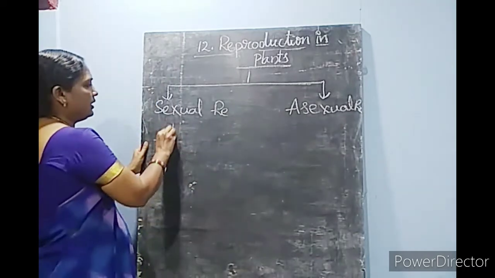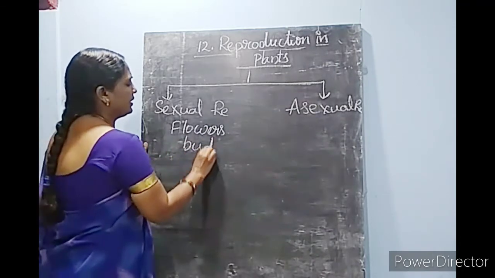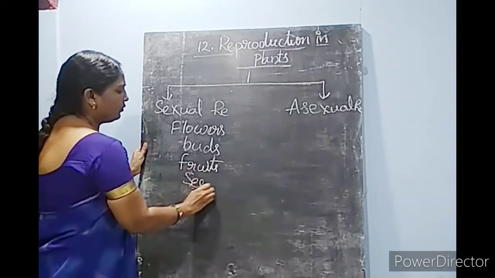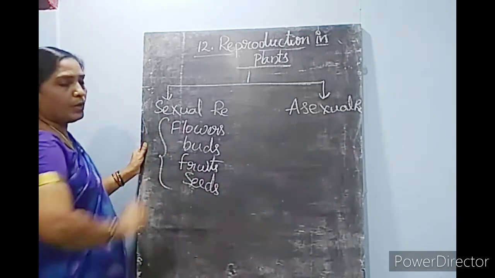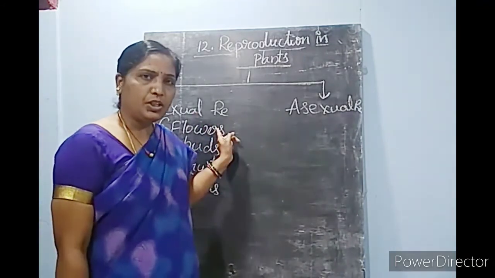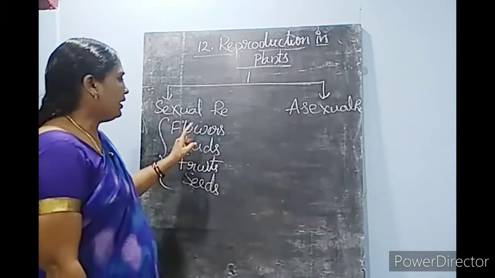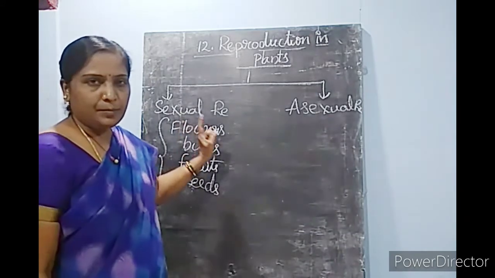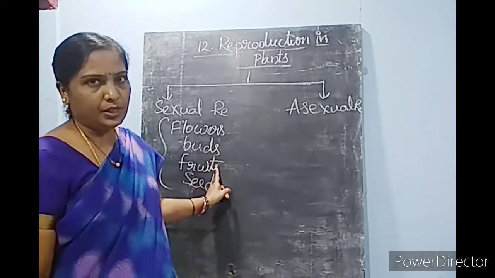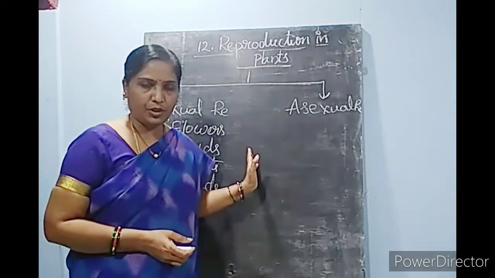Sexual reproduction means it takes place with the help of flowers, buds, fruits and seeds. Where all these parts are participating, that type of reproduction is known as sexual reproduction. So the male and female parts of the flower participate in sexual reproduction. Gametes are formed in sexual reproduction. There are n number of varieties that can be produced in sexual reproduction.